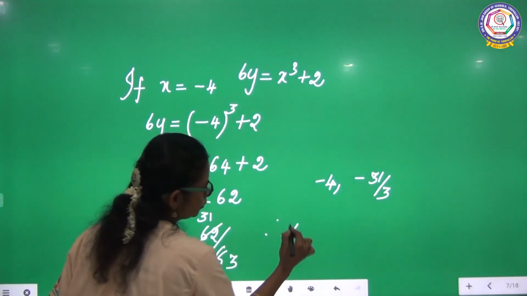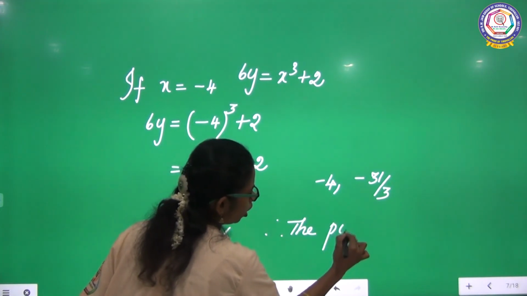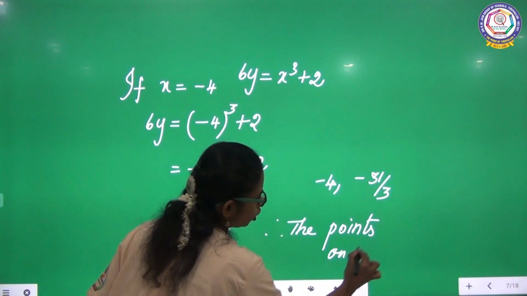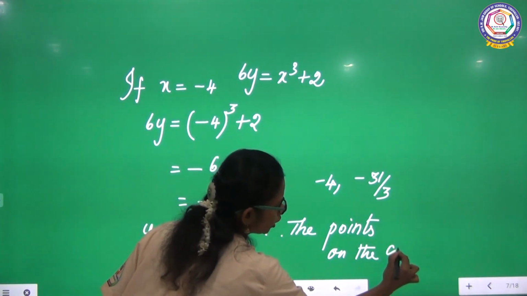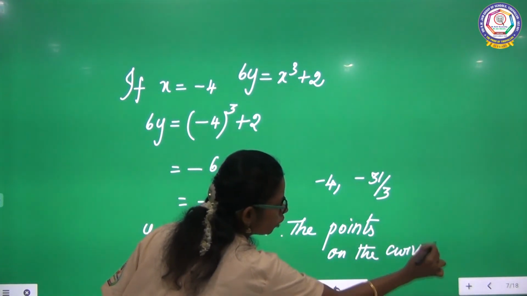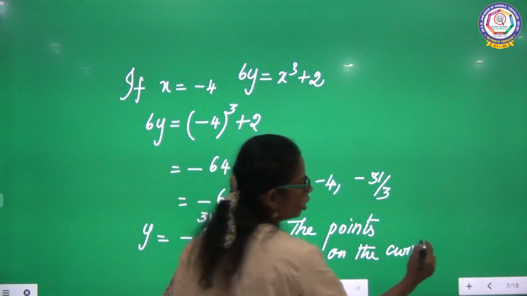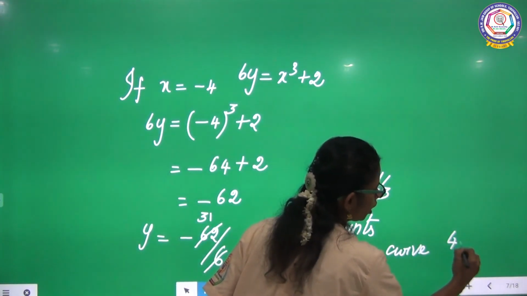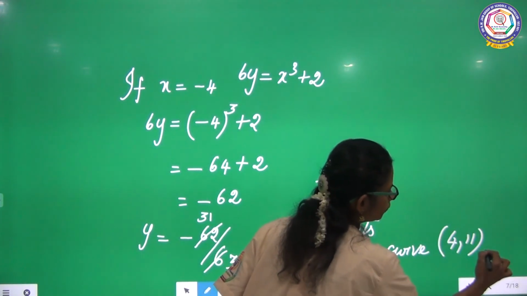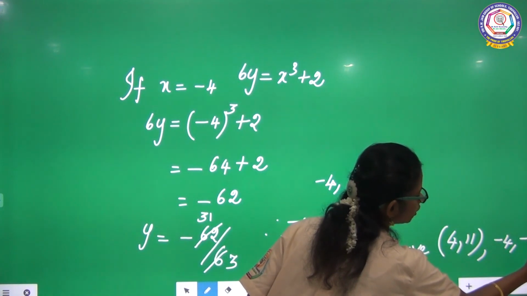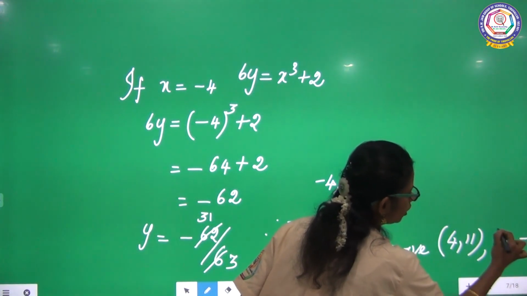Therefore, the points on the curve, in the same way as they are expecting in the question, you should represent your answer. The points on the curve are 4, 11, and minus 4, minus 31 by 3.